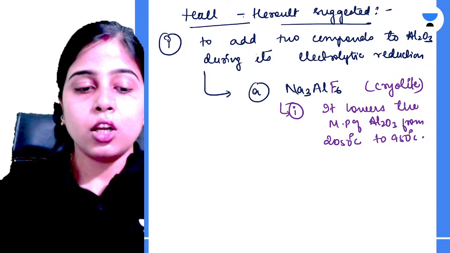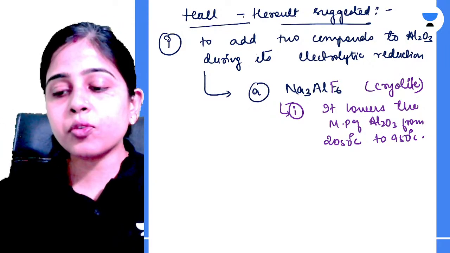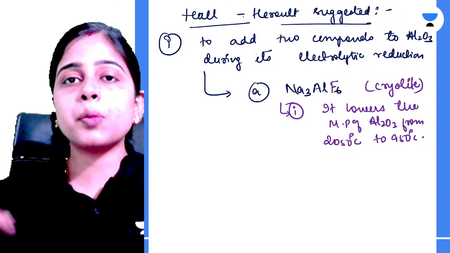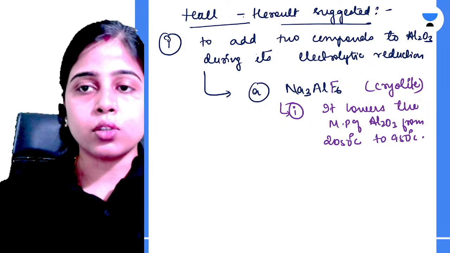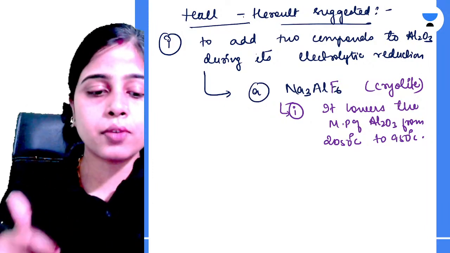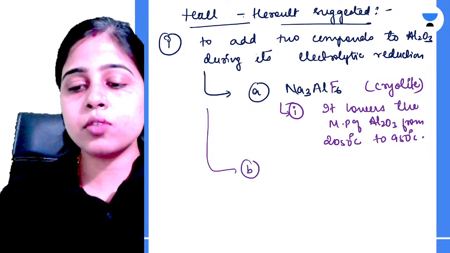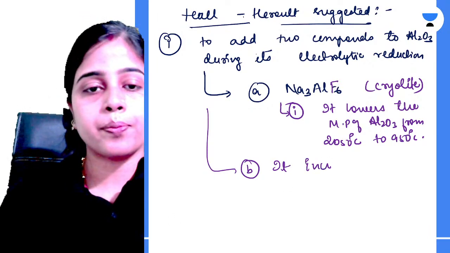Just imagine, 2050 से सीधा 950. So this is a very huge reduction in the melting point of alumina, and at 950 your aluminium will not vaporize also. Yes, this is the first major function served by your cryolite. Second function was that it increases, okay.